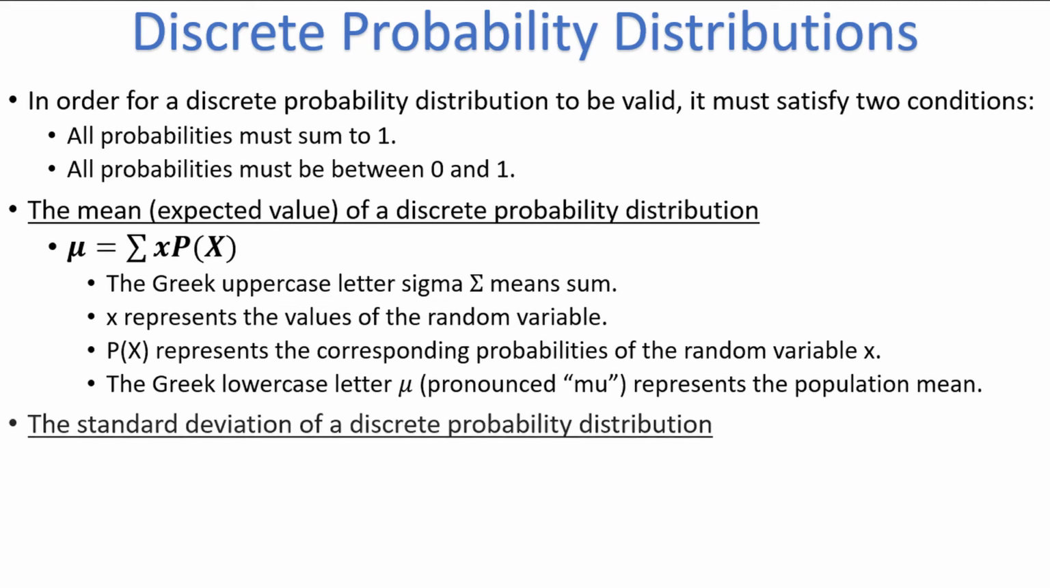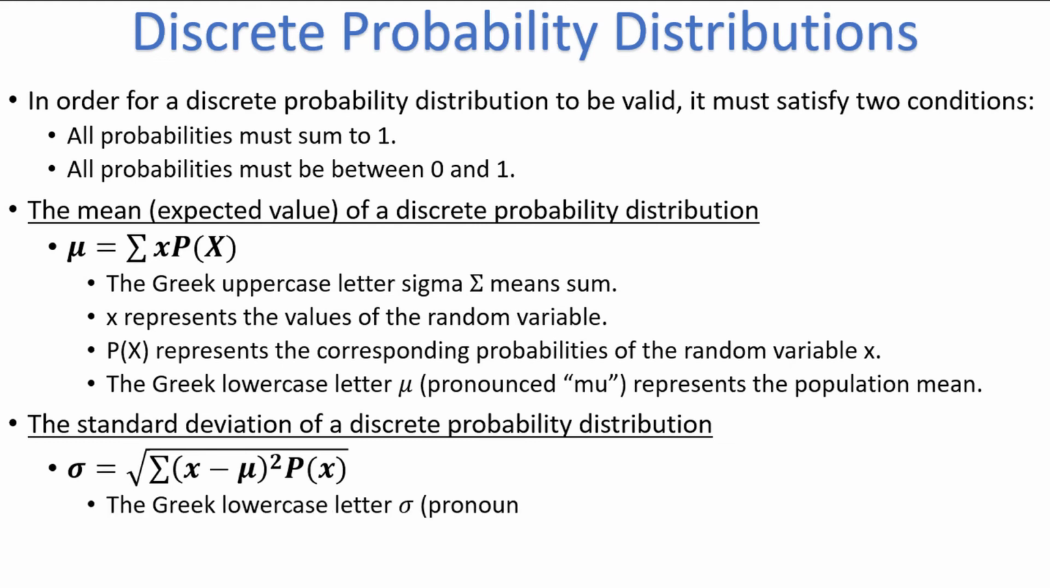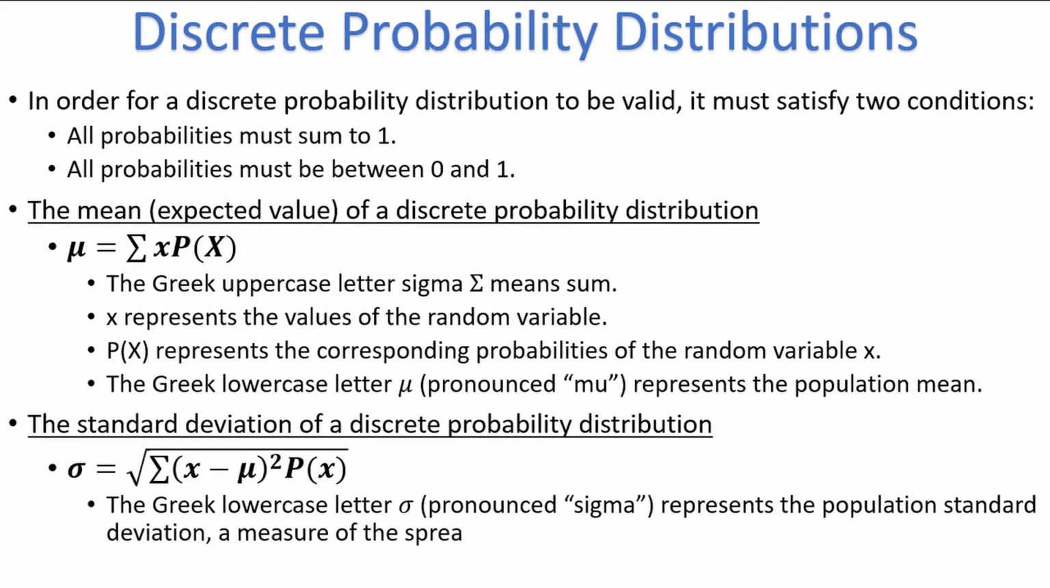To find the standard deviation of a discrete probability distribution, we take the square root of the sum of x minus mu squared times p of x. The Greek letter lowercase sigma represents the population standard deviation, a measure of the spread of the distribution. Everything on this slide might seem a little fuzzy right now, but it will hopefully start to make more sense when we look at an example.